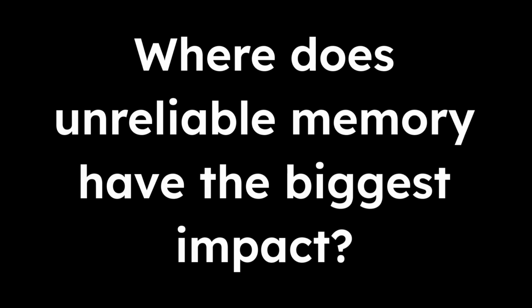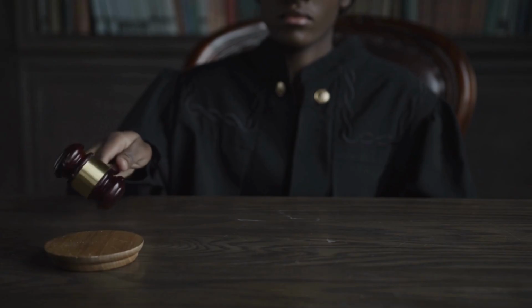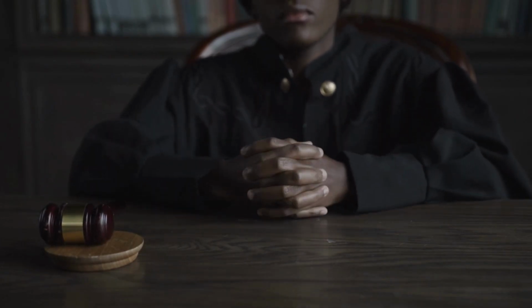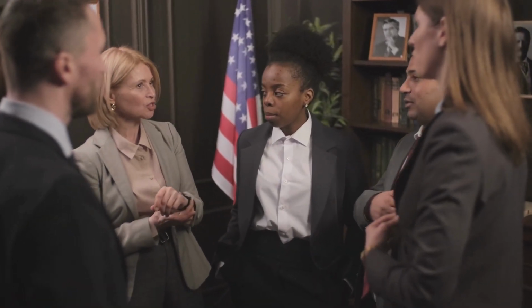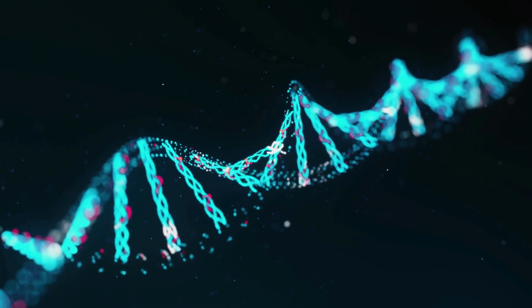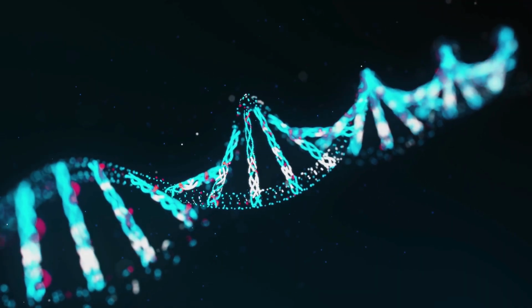Where does unreliable memory have the biggest impact? In decision-making and making judgments based on a memory, which brings us to the criminal justice system and how an eyewitness statement can negatively change someone's life. We see how unreliable memory affects highly in mistaken eyewitness testimonies. These incorrect memory recollections have led to 75% of DNA exoneration cases of wrongfully convicted individuals.